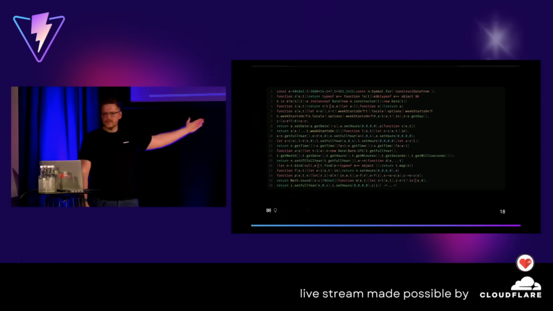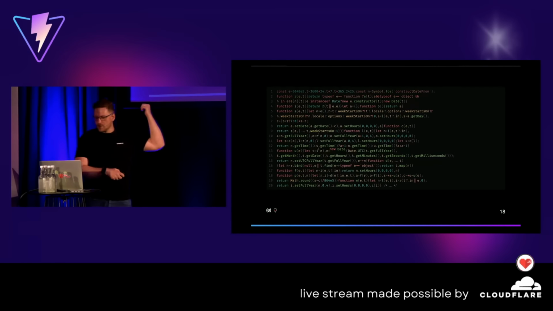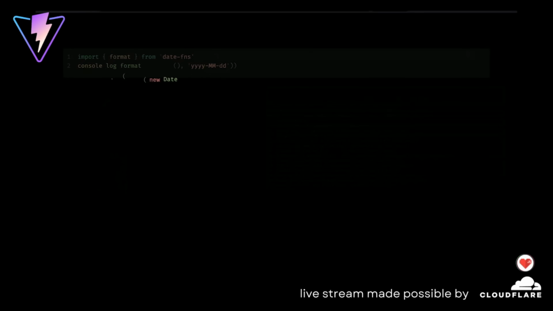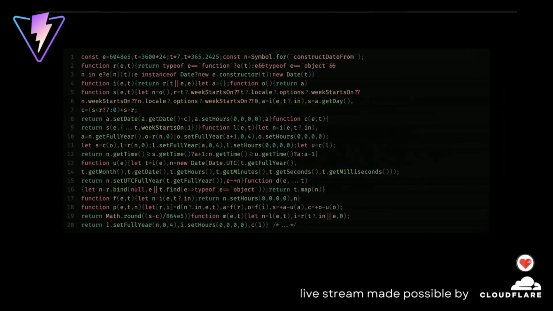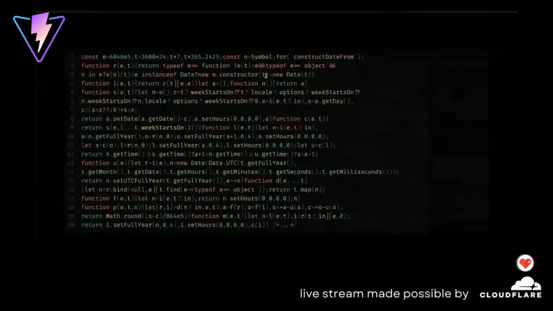So we need tree shaking. We want to make sure code ends up in a bundle that we actually use and not all the unused stuff. And then also we want to have this, right? Any idea what this is? Yeah, exactly. This is the minified code from just there, actually. So we just take that, and luckily you don't have to read it. The browser will interpret that, and we're good. This is just a minified version. We even see some constants here, right? Like how many days in a week and days in a year, etc.